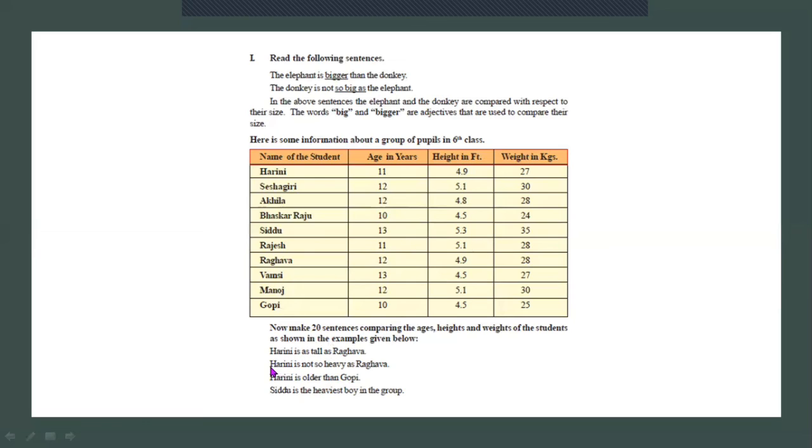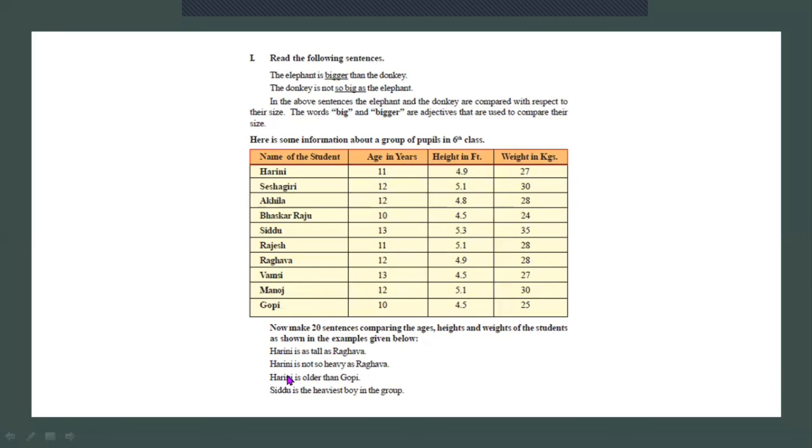Then the next sentence, Harini is not so heavy as Raghava. See, look at the height, it is the same, but when compared to weight, Harini is only 27 and Raghava is 1 kg more. So we are using so heavy as, as there is not much difference. So here also we are keeping it with positive degree only.